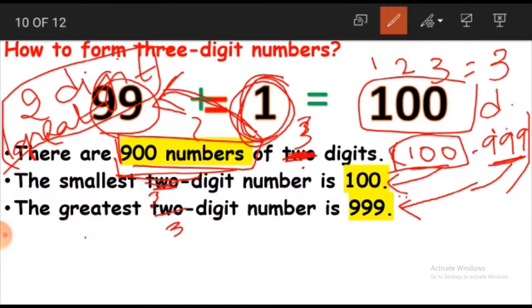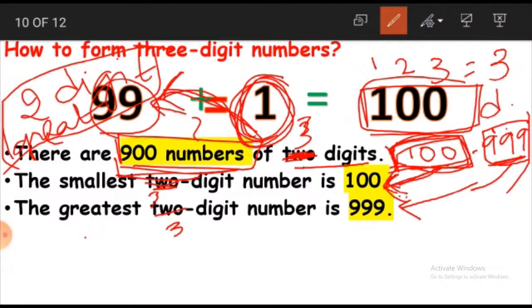Okay, let us revise again. We got this 3-digit number by adding 1 to the greatest 2-digit number. And there are 900 numbers of 3 digits which start from 100 and end at 999, which makes 100 the smallest 3-digit number, and 999 the greatest 3-digit number.